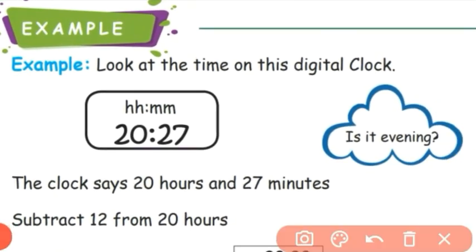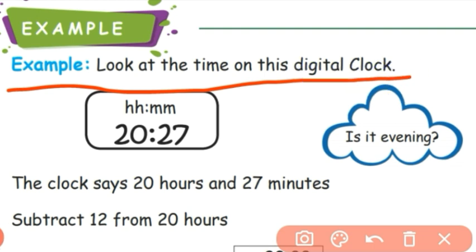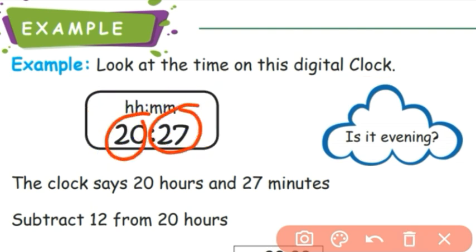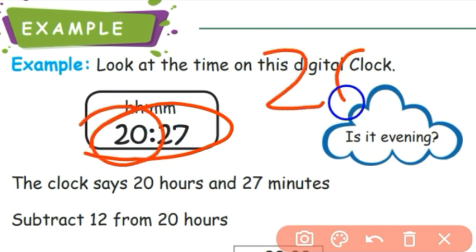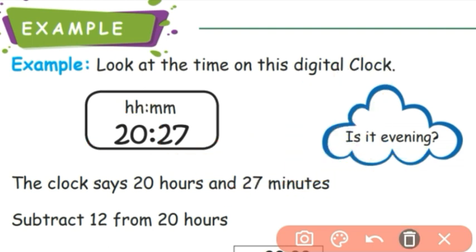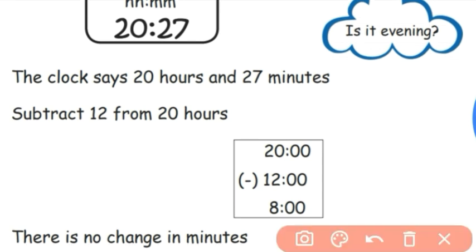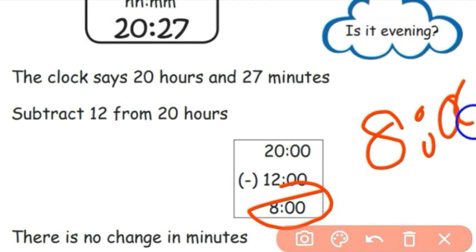See this example. Look at the time on this digital clock. On this 24-hour digital clock, the time is 20 hours 27 minutes. This is hours and this is minutes. If you want to convert this time to normal time, you have to subtract 12 from the hour. The hour is 20, so you minus 12 from 20. You will get the answer 8.